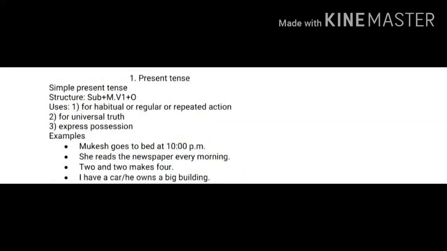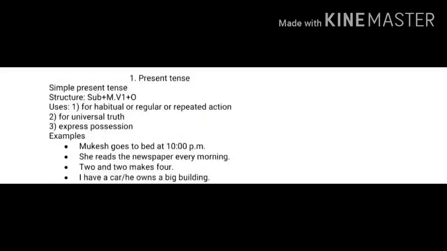So now here we have the present tense, simple present tense. Now the structure is subject plus main verb, the first form of the main verb, plus object. You can see the uses are for the habitual or regular or repeated action, for universal truth, for expressing possession, etc. Now some examples are given here.